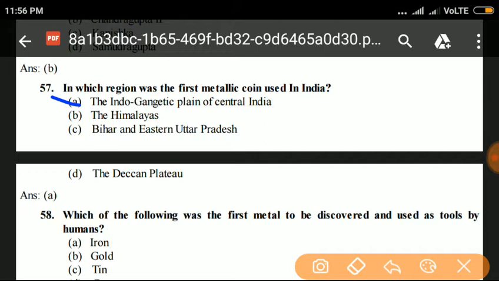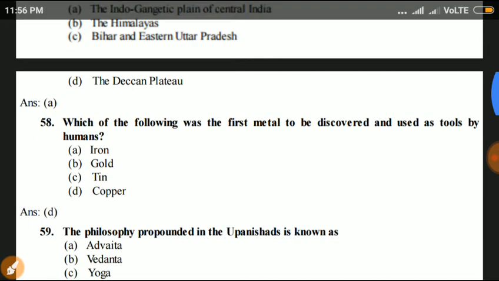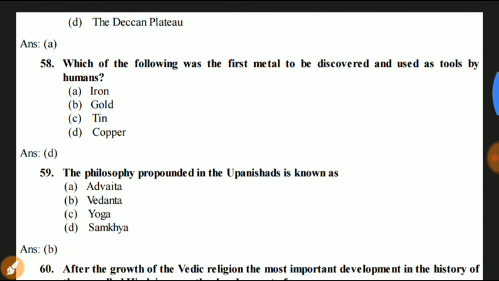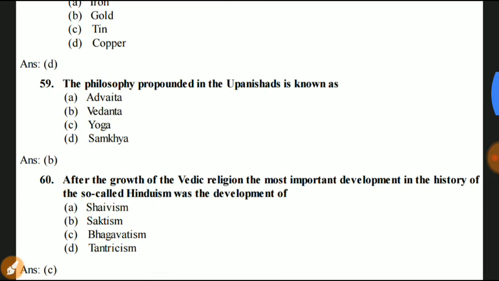Here metallic coin is used in India. Next question. Question number 58. Which of the following was the first metal to be discovered and used as tools by the humans? Iron, gold, tin, copper. Answer is D. Copper.